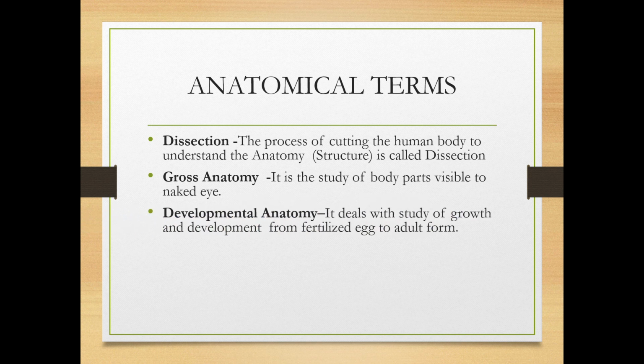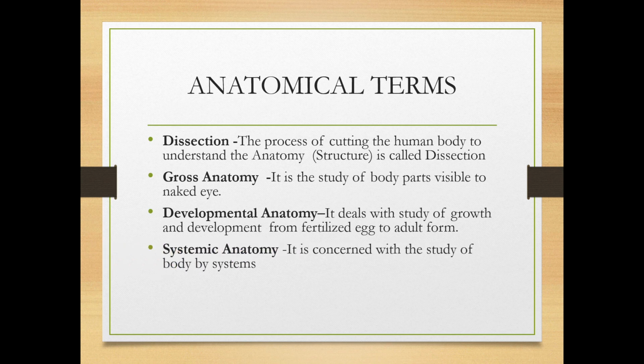Next, developmental anatomy. Developmental: the word itself tells how it develops. It deals with the study of growth and development from the fertilized egg to the adult form. So, how the human being develops from a single egg into the adult form. That study is called developmental anatomy.